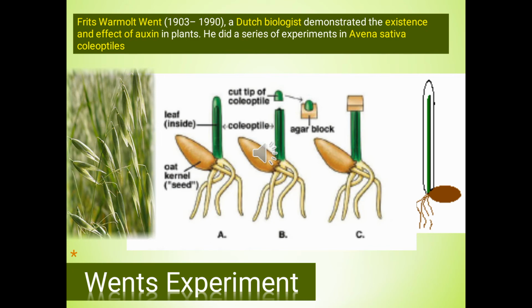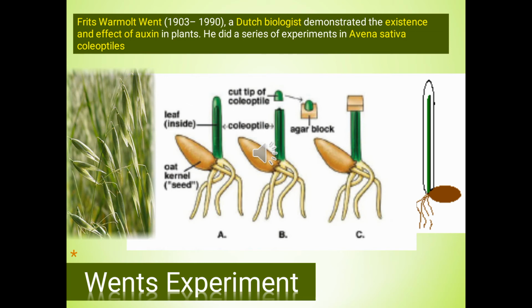Now we can study Went's experiment. Frits Warmolt Went was a Dutch biologist who demonstrated the existence and the effects of the growth hormone auxin in plants. Went experimented with young shoots of oat plants. Avena sativa is the scientific name of the oat plant.